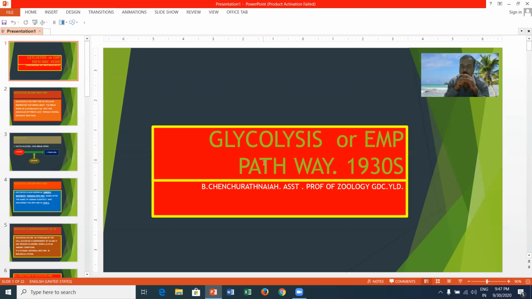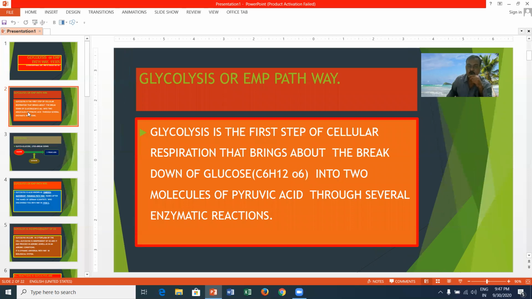You can see the glycolysis one by one. Glycolysis is the first step of cellular respiration that brings about the breakdown of glucose into two molecules of pyruvic acid through several enzymatic reactions.